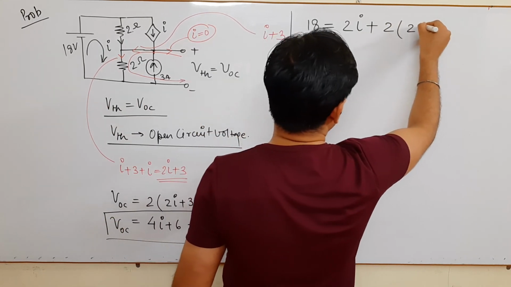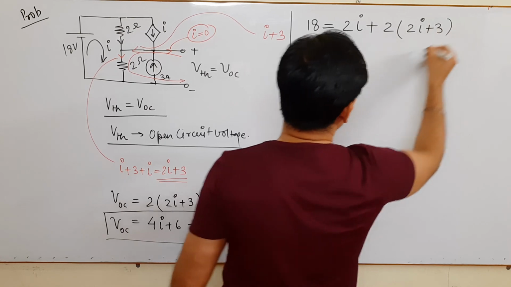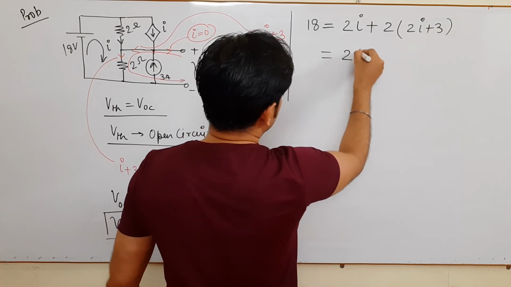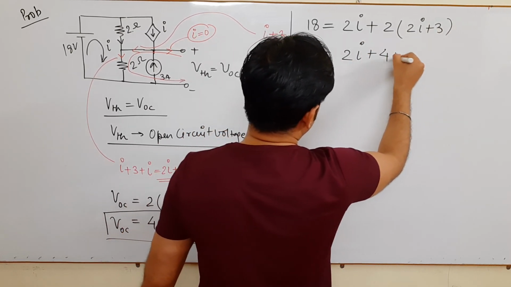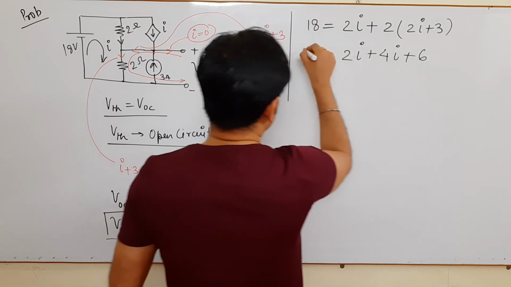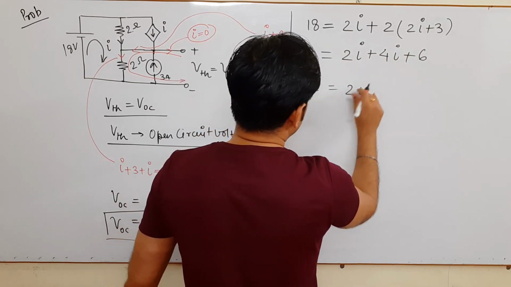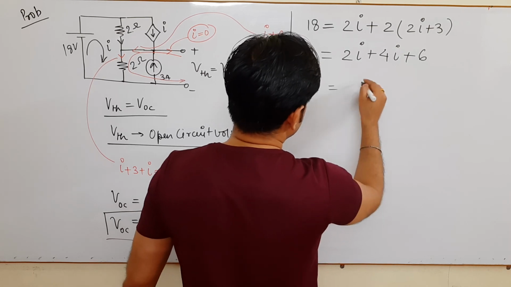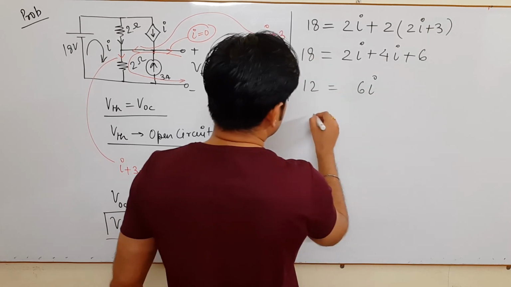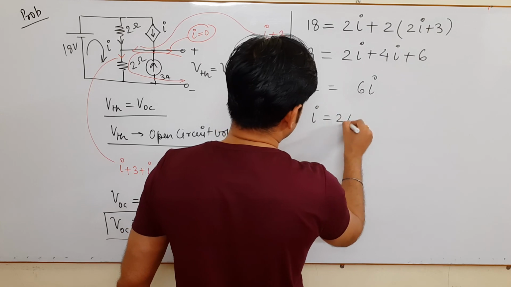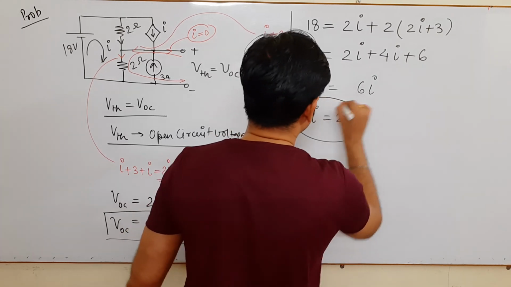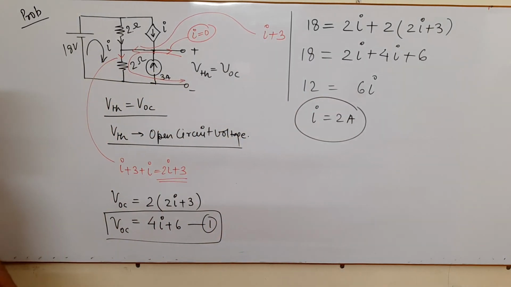It is 2I plus 3. So that comes to be 2I plus 4I plus 6. This is your 18, or you can say 12 is equal to 6I. So I is equal to 2 ampere. This is the value of I, that is I is equal to 2 ampere.